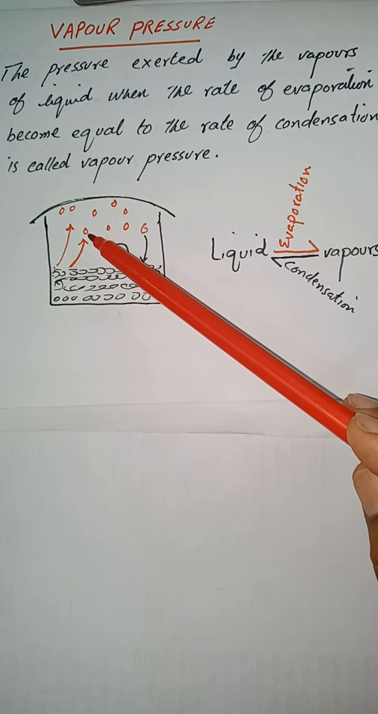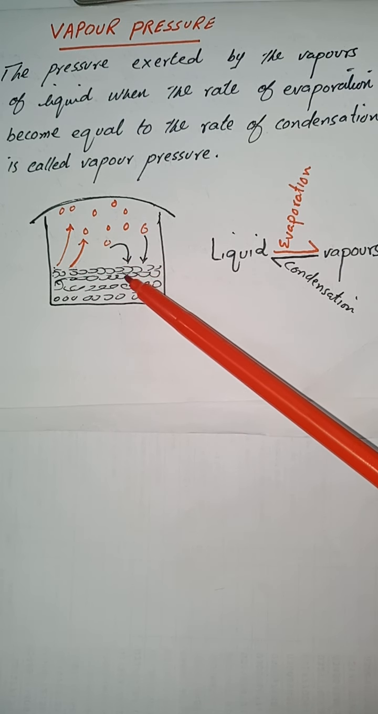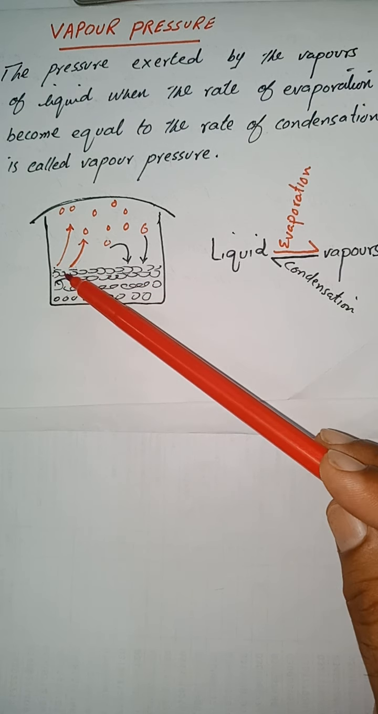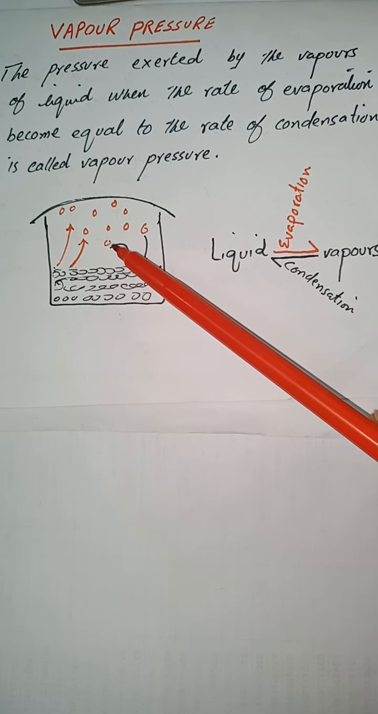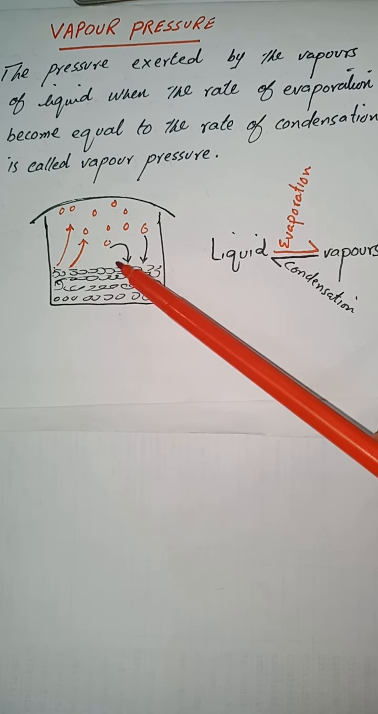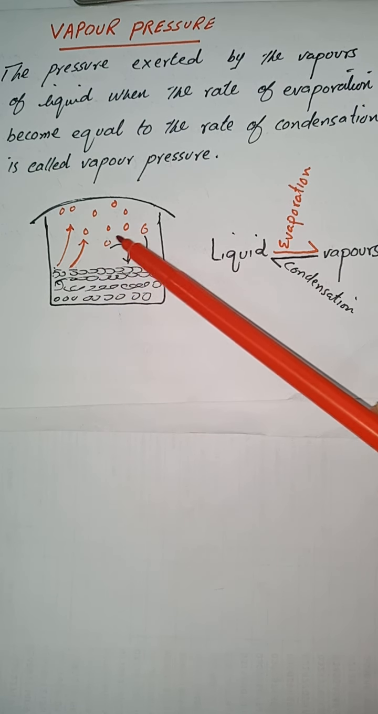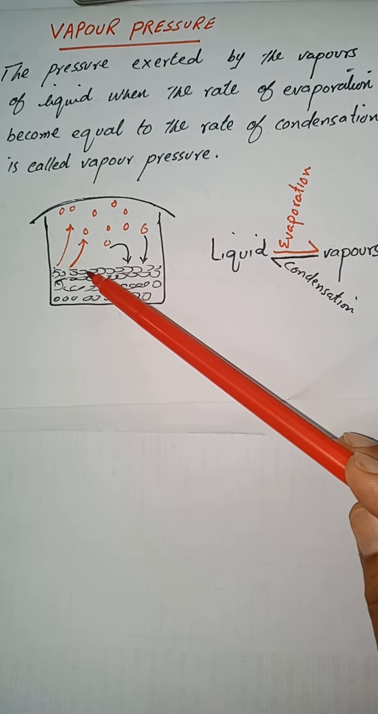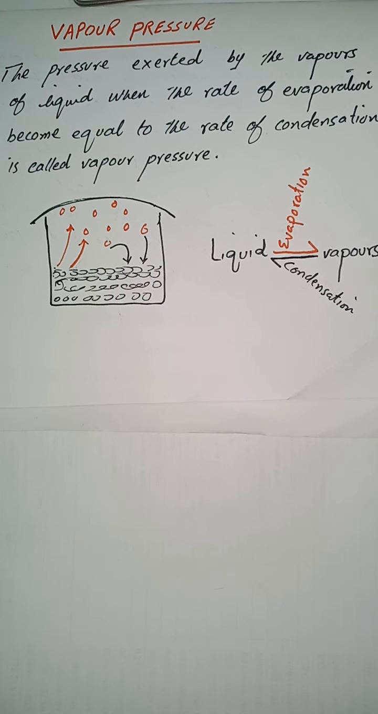Initially the rate of evaporation is high while the rate of condensation is low. A time reaches when the rate of evaporation becomes equal to the rate of condensation. At that time, the vapors of the liquid exert pressure on the surface of the liquid. Such pressure is said to be the vapor pressure of the liquid.